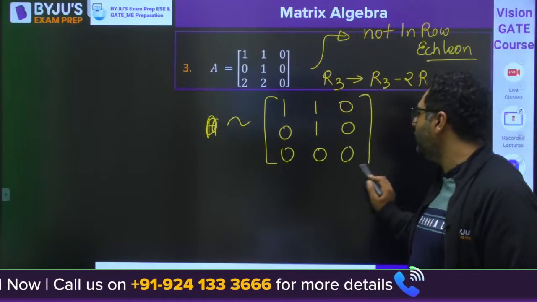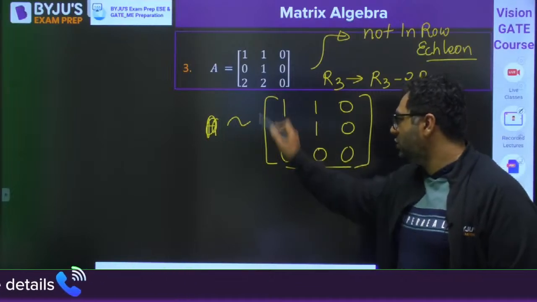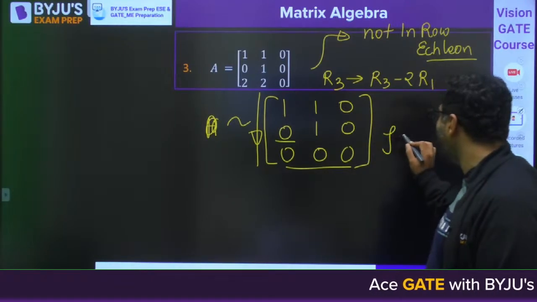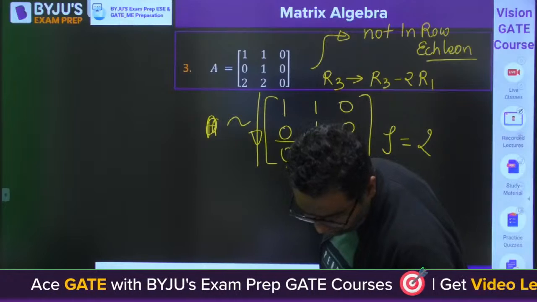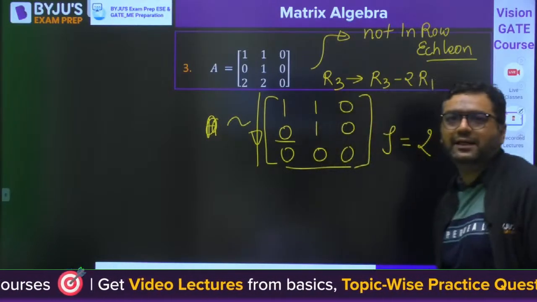Is it in row echelon form? Yes. Here all the elements are 0. Here we have 1, 0. So the number of zeros is increasing. The rank of this matrix will be 2. Is it clear for everyone? Clear for everyone? Yes.